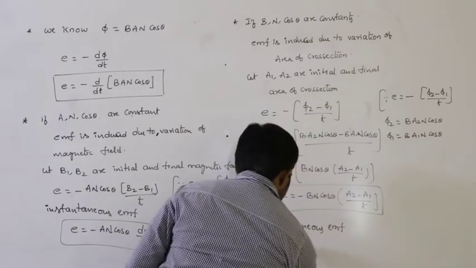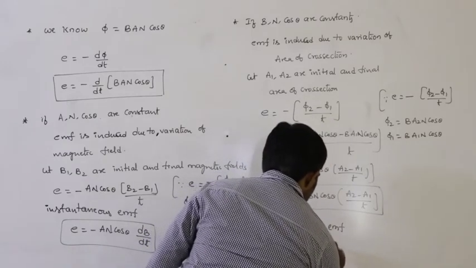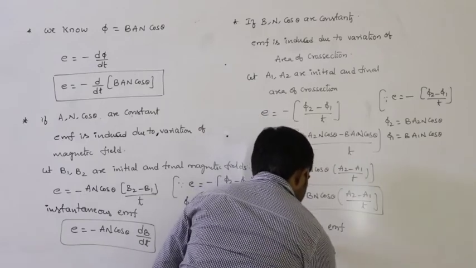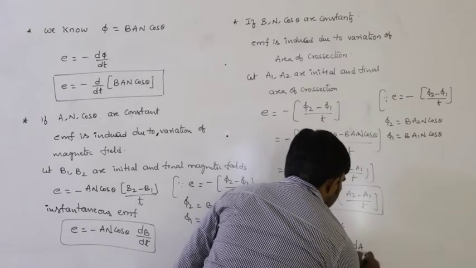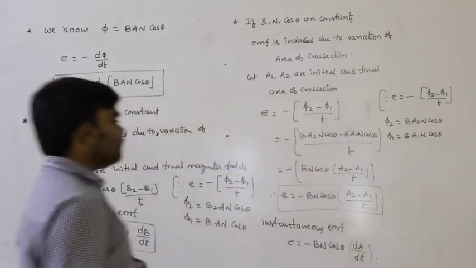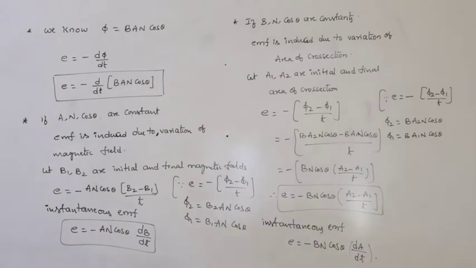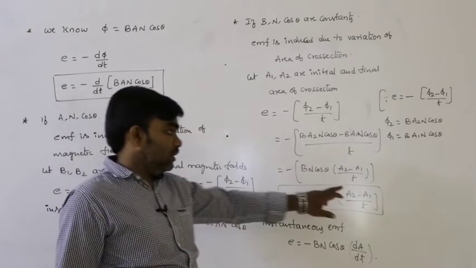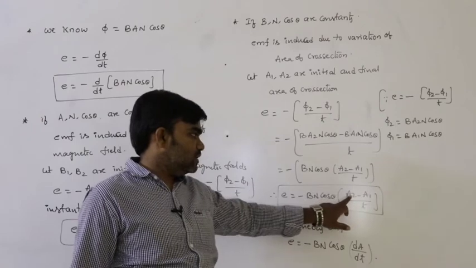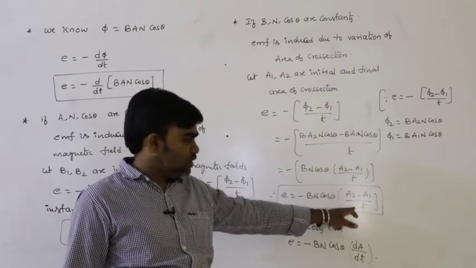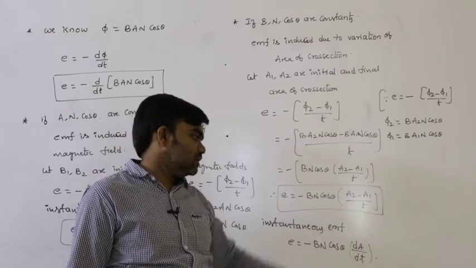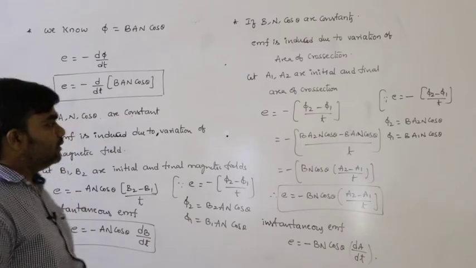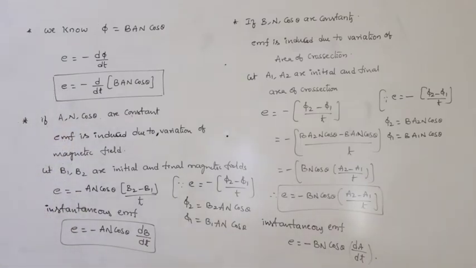Instantaneous EMF E can be written as minus Bn cos theta into dA by dt. After a certain time, if the initial area is A1 and the final area is A2, then we can do this. But instantaneous EMF can be written as minus Bn cos theta into dA by dt. So this is the second application.